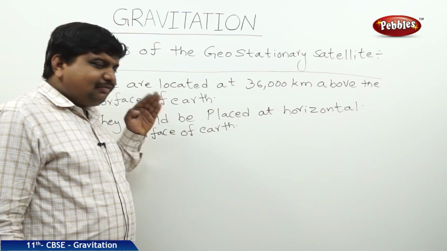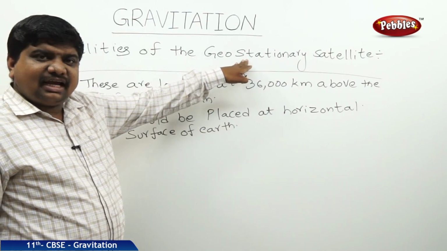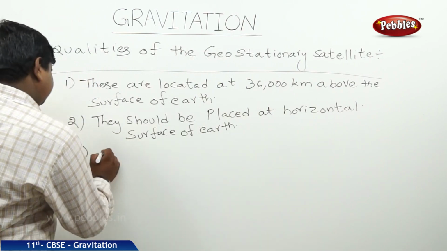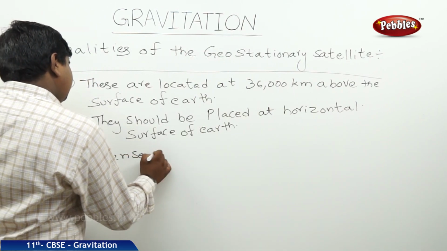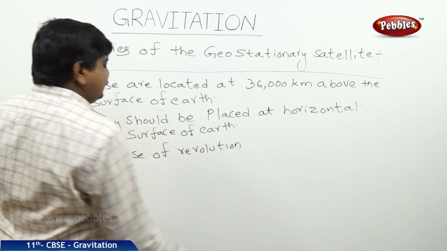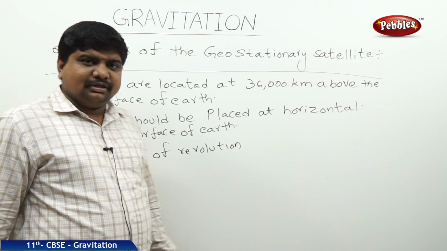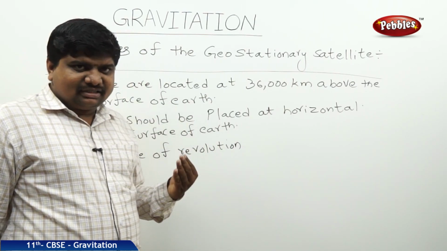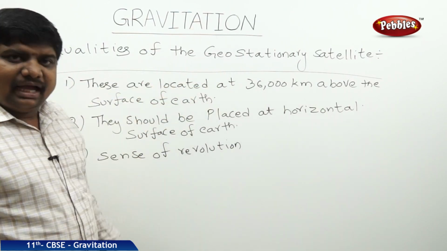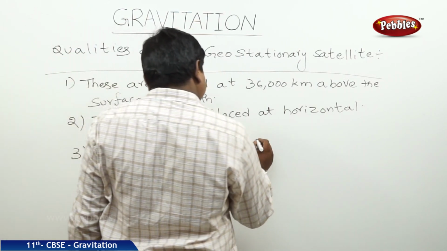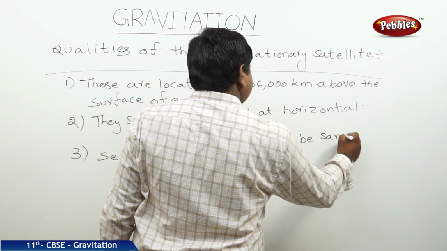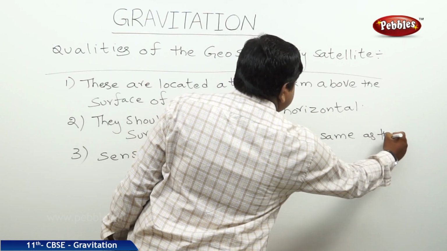Third point, the sense of revolution of this geostationary satellite should be the same as the sense of revolution of Earth. Sense of revolution means revolution may take place in two types: clockwise revolution and anti-clockwise revolution. So the sense of revolution of the satellite should be the same as that of Earth.